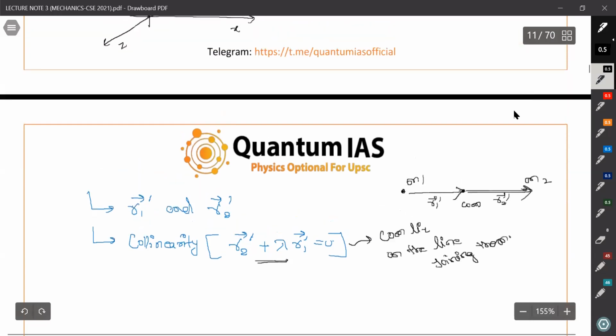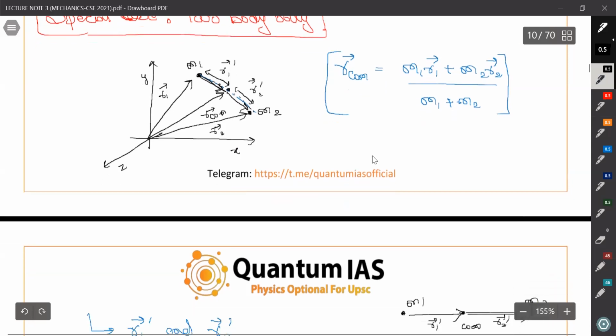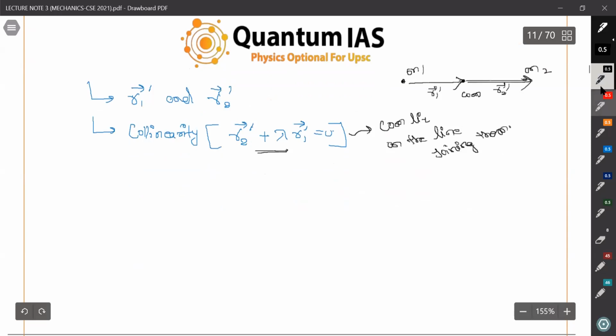So what can we write from this? This is the triangle law. This one is R1 dash, this is R2 dash. R1 dash is basically R1 with respect to center of mass, and R2 dash is R2 with respect to center of mass.